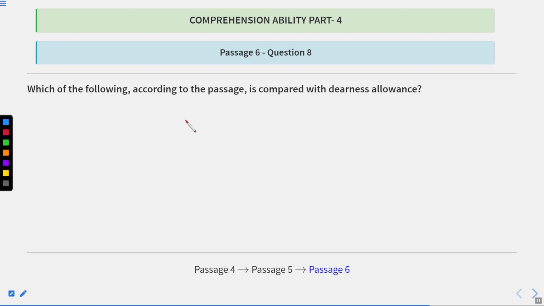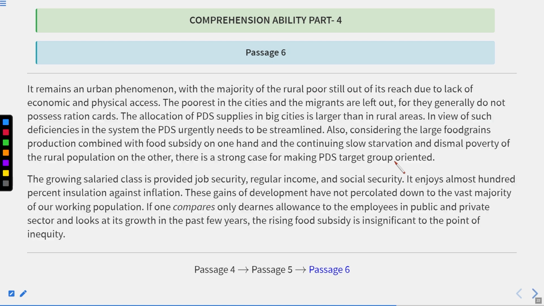Which of the following according to the passage is compared with dearness allowance? So here the keywords are compare and dearness allowance, that is DA. Dearness allowance can be written like this, DA as well. Now let us get back to the passage to look for these two words. Just scroll down and look for the words dearness allowance and compare, and you can see it in the last paragraph.